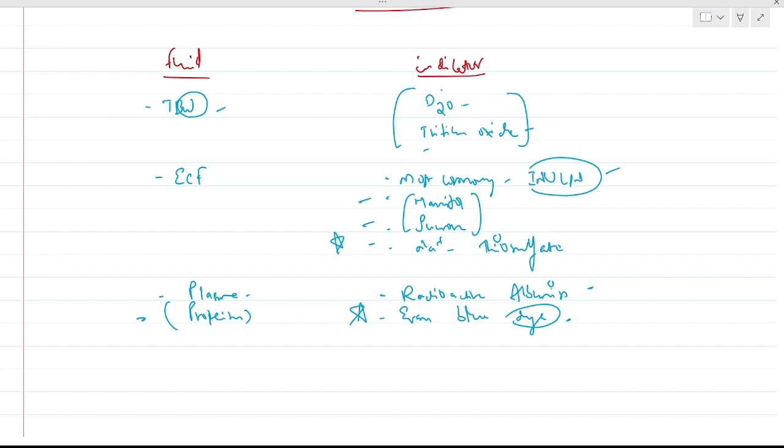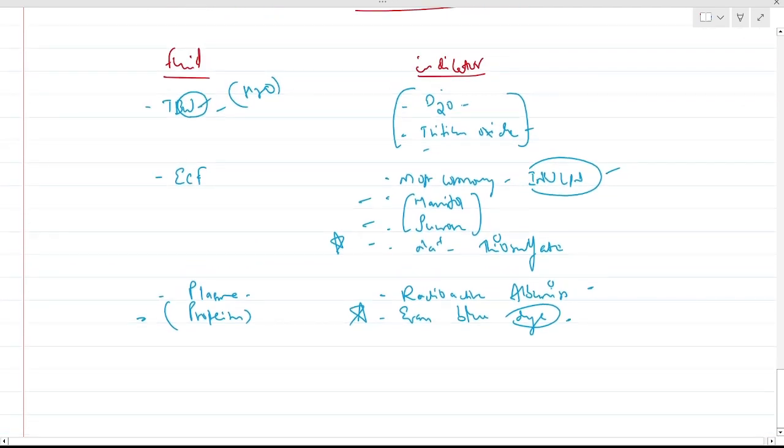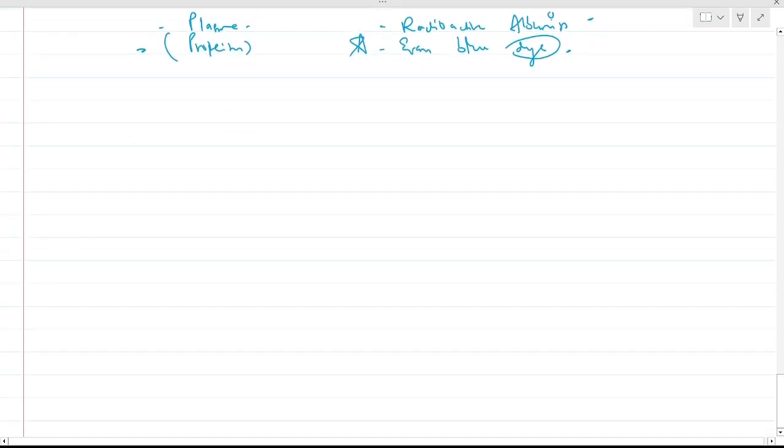And for total body water, remember, water contains hydrogen, H2O. The radioactive forms of hydrogen are deuterium and tritium. So deuterium oxide and tritium oxide. Very simple. So these are some of the indicators we use for total body water, ECF and plasma.